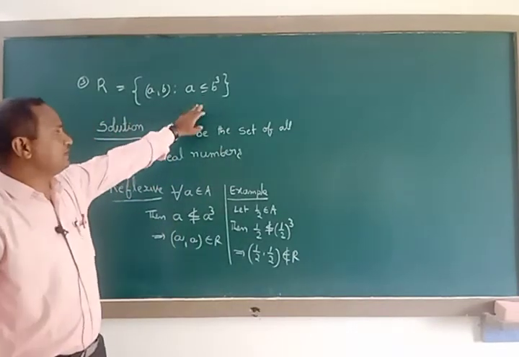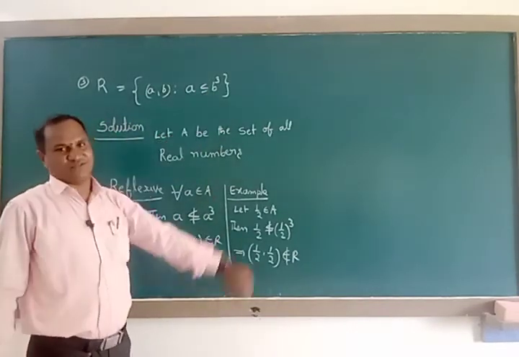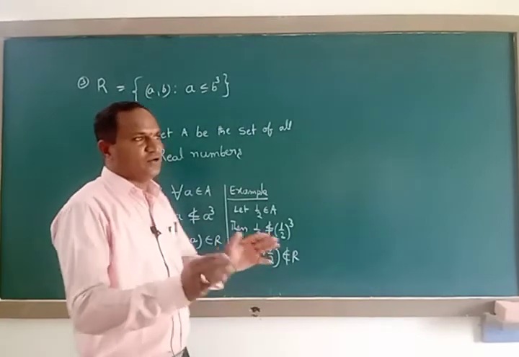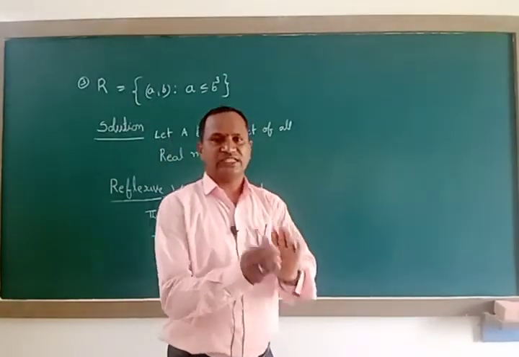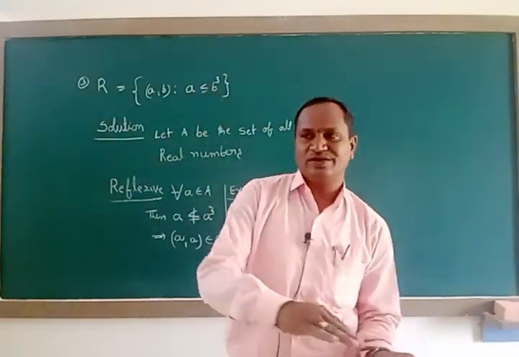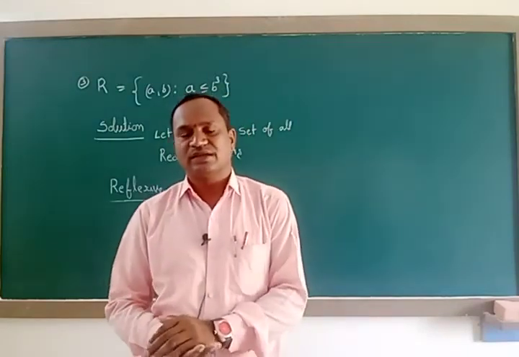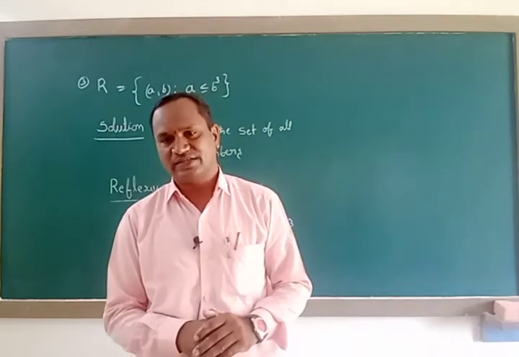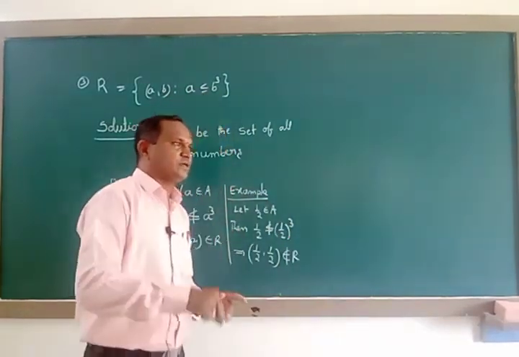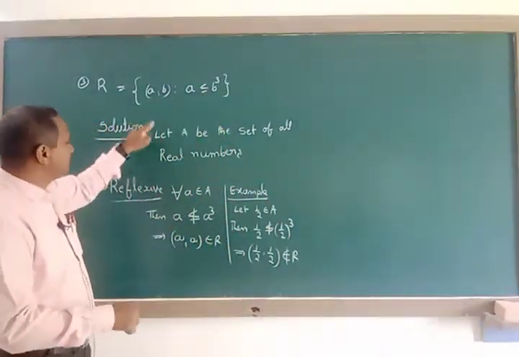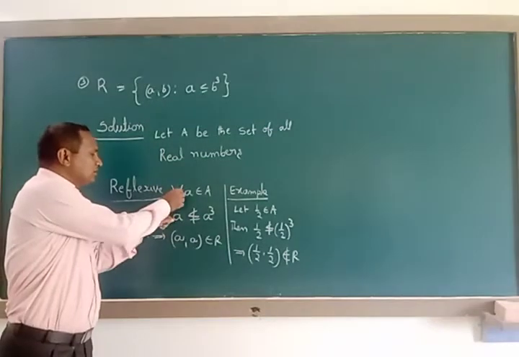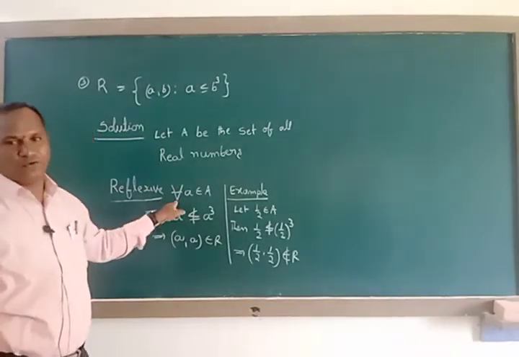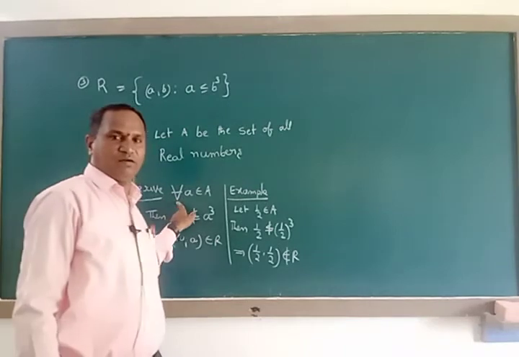Already in the case of a less than or equal to b square also I told, it should be satisfied by all real numbers. It is satisfied by some real numbers but not by others, so we can tell R is not reflexive. This symbol for all always represents for all, or for every, or for each.